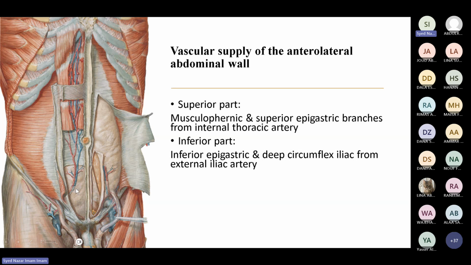We will see now. You have seen that there is the femoral artery and the femoral vein. The femoral artery is a continuation of the external iliac artery. So this external iliac artery gave rise to the inferior epigastric artery, which is coming from here and going above. So remember this very important relation: the inferior epigastric artery is a branch of the external iliac artery, which becomes the femoral artery when it comes to the femoral triangle. So this is the inferior epigastric artery.